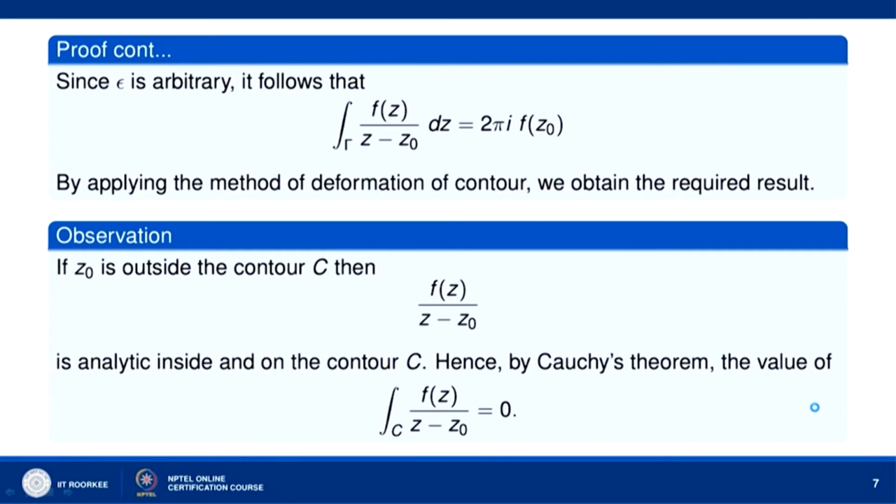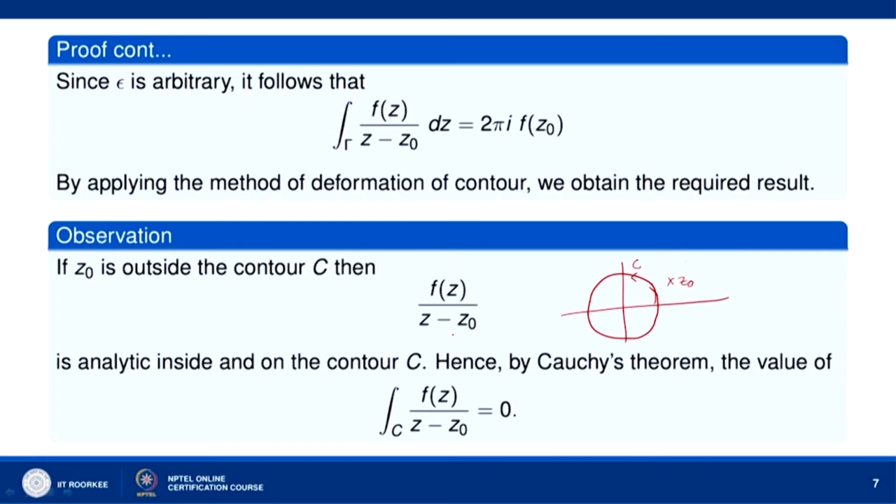Now, if it so happens that z naught lies outside the contour, suppose you have a situation like this. Suppose you are evaluating the integral of f(z) over (z minus z naught) around this simple closed curve, and the point z naught lies here. You are integrating f(z) over (z minus z naught) along this simple closed curve, and the point z naught lies outside this simple closed curve C.